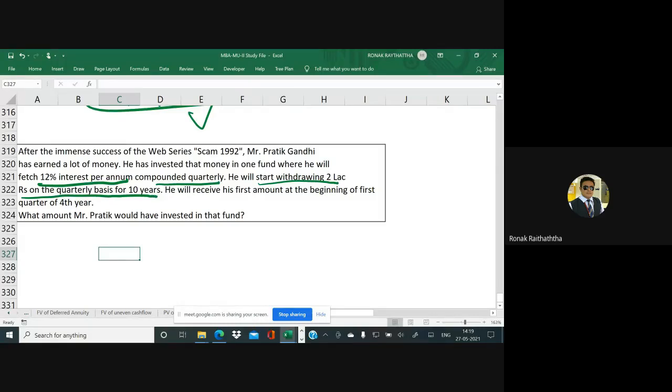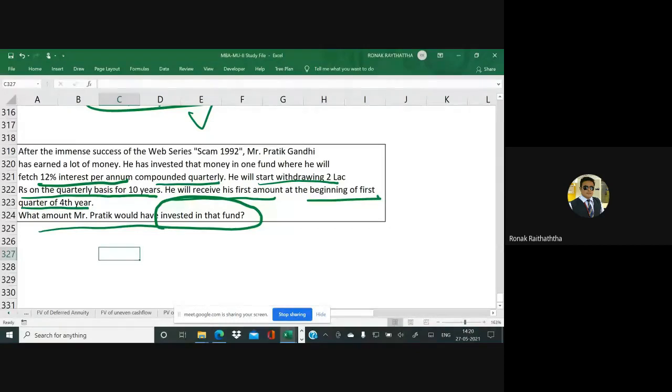But from when, that is not given to us. That is given in the next statement. He will receive his first amount at the beginning of the first quarter of the fourth year. What amount would Mr. Pratik have invested in that fund?